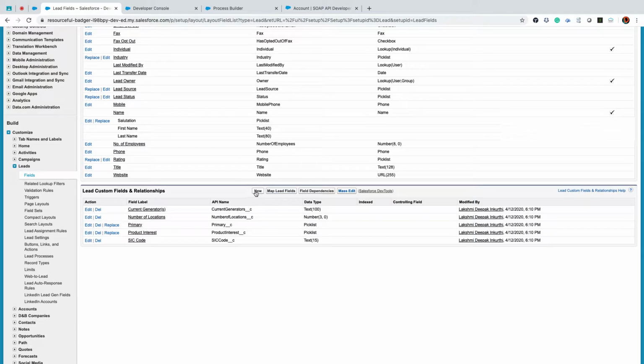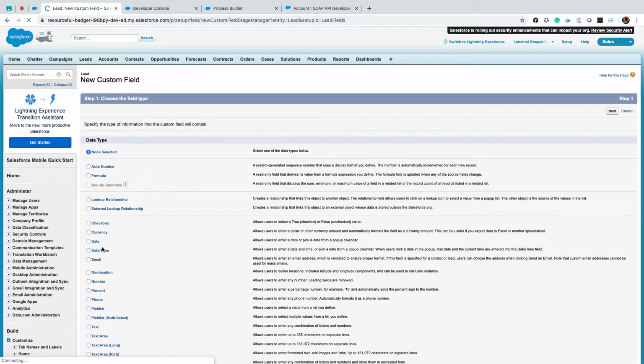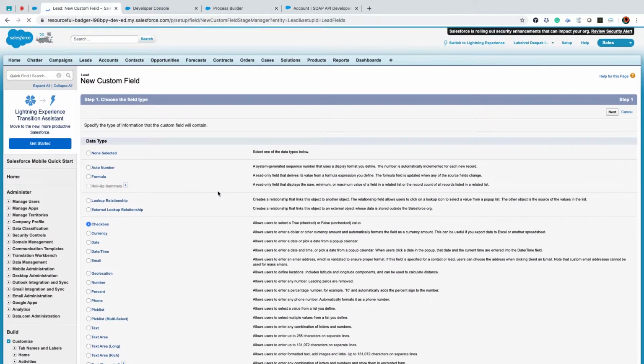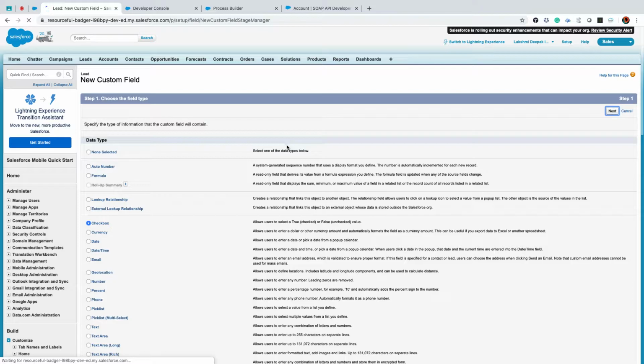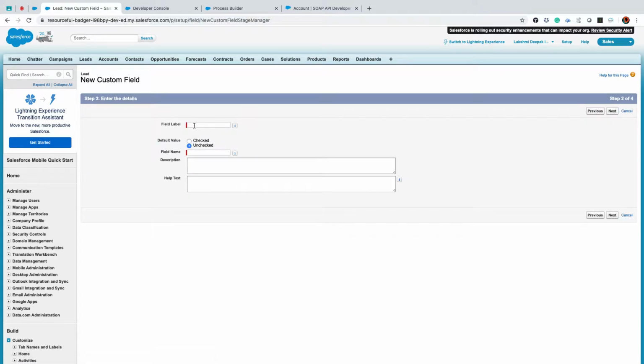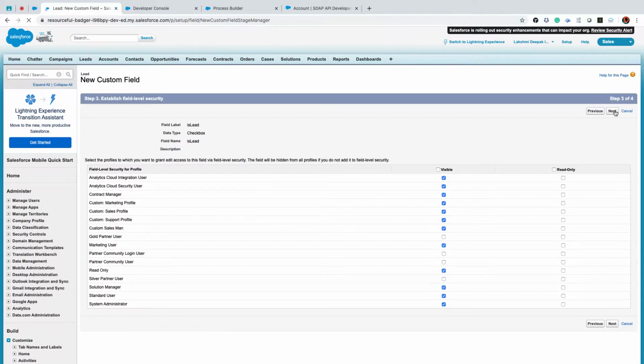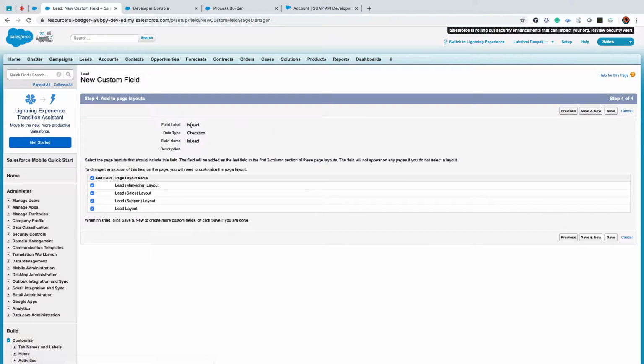When converting a lead, I should not fight those validations, isn't it? So what I'll do, I'll create a new field. I'll say checkbox, is lead. I'm just saying is lead, okay? Next, visible, say next. This is my field and I'm saving it.